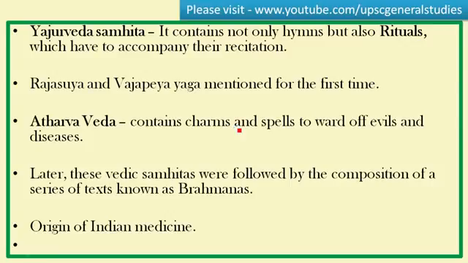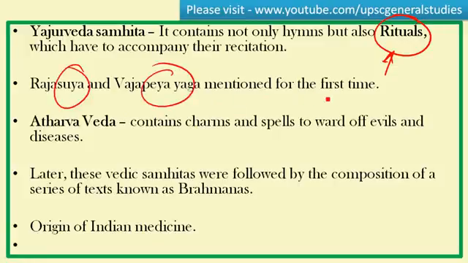Please remember. And the next important Veda is Yajur Veda Samhita. It not only contains hymns from the Rig Veda but also the rituals, the various performances, that is sacrifices and rituals, which have to be accompanied along with the recitation of the hymns mentioned in the Rig Veda. For example, rituals like Rajasuya Yaga and Vajapeya Yagna are mentioned for the first time in the Yajur Veda Samhita. So Yajur Veda is all about rituals which must be accompanied along with the hymns.